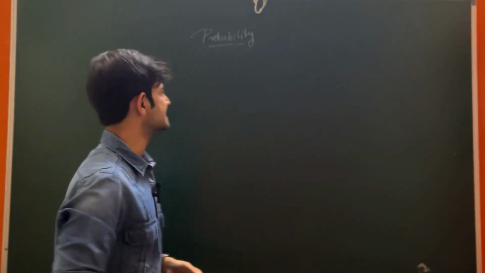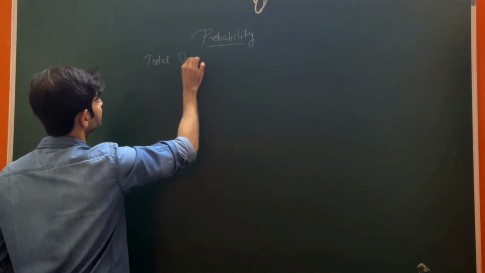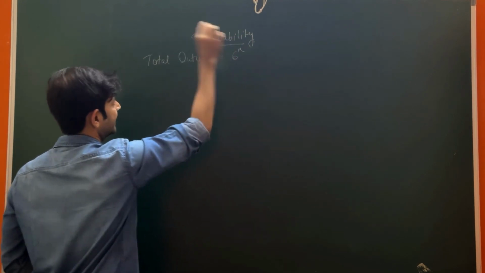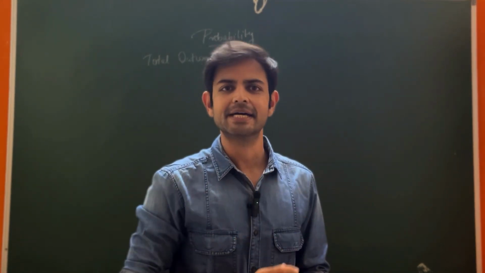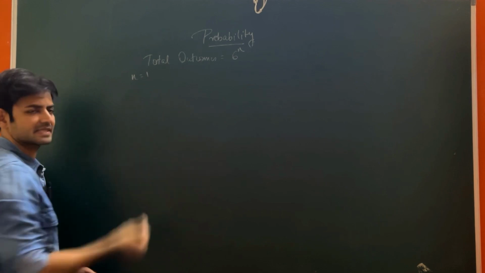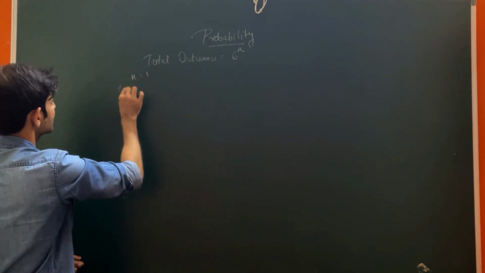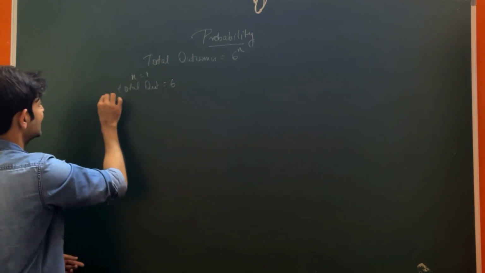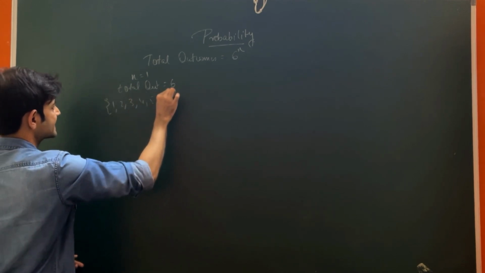So in this case, the total outcomes will be equal to 6 to the power n, where n is the number of times we are rolling the dice. So for example, when I roll the dice once, the total outcomes will be equal to 6, that is your 1, 2, 3, 4, 5, 6.